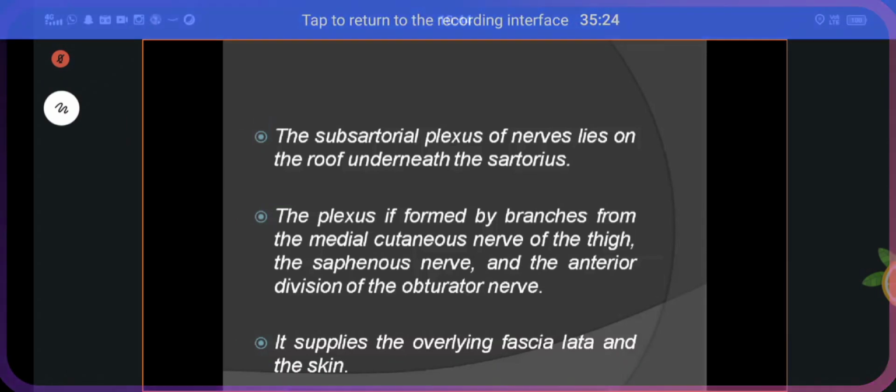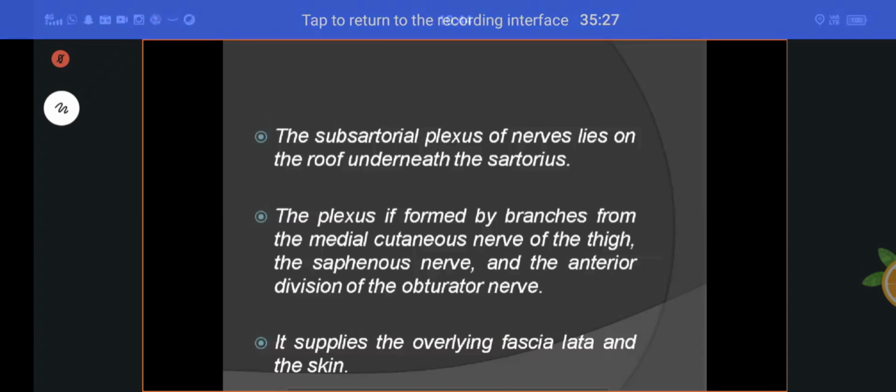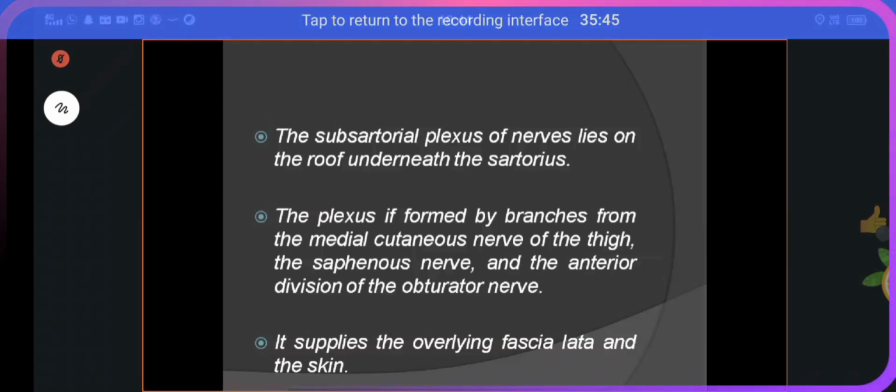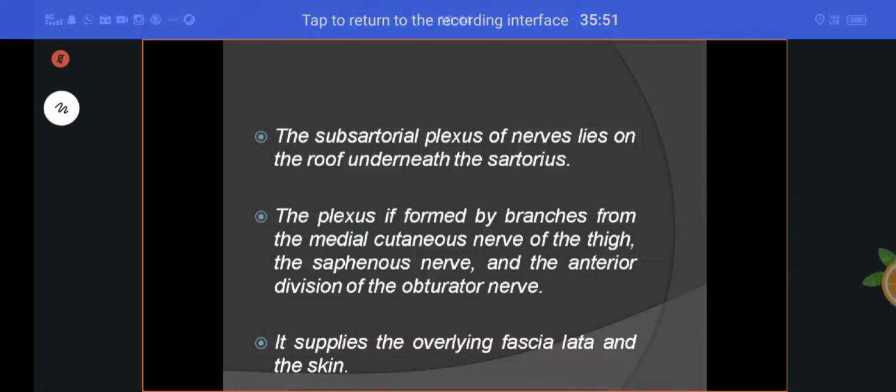They will ask this in viva. What is the formation of the subsartorial plexus? It is formed by branches coming from the medial cutaneous nerve of the thigh, second, saphenous nerve, third, anterior division of the obturator nerve. Clear? This is important. What is the location of the subsartorial plexus? It is present just below the roof, just below the sartorius muscle. Are you clear? Next one.